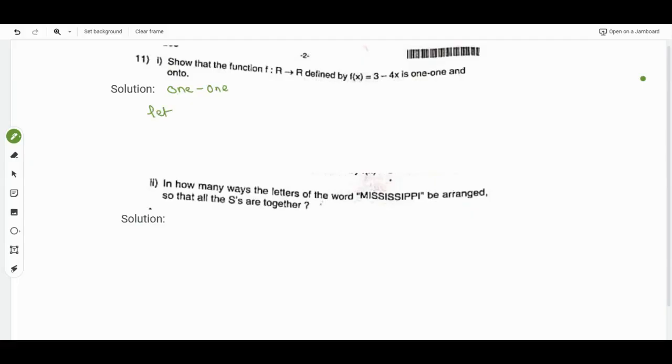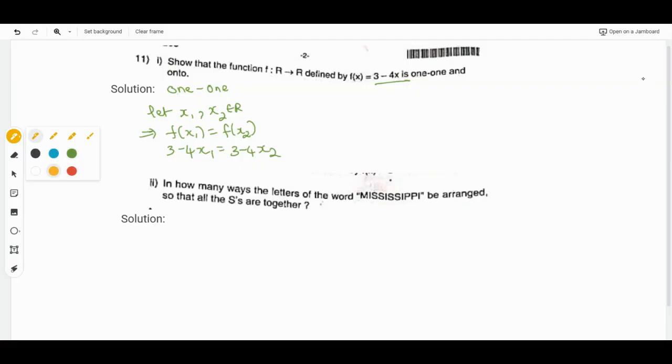Let x1, x2 belong to R. That implies f of x1 will be equal to f of x2. So now write down the function we have. That will be 3 minus 4x1 equals 3 minus 4x2. Here we have 1, here we have 2.